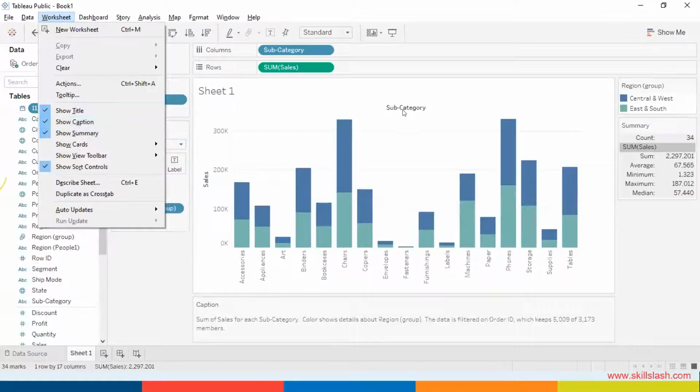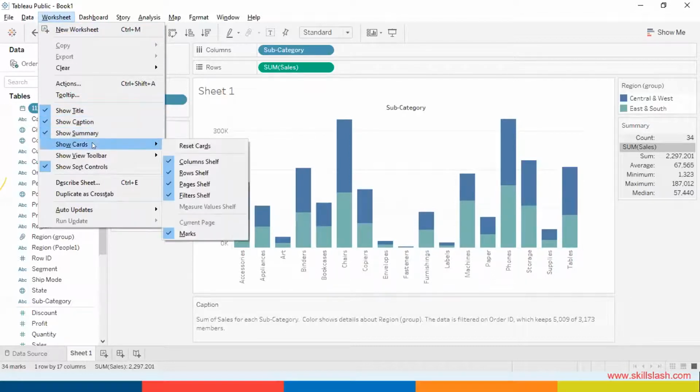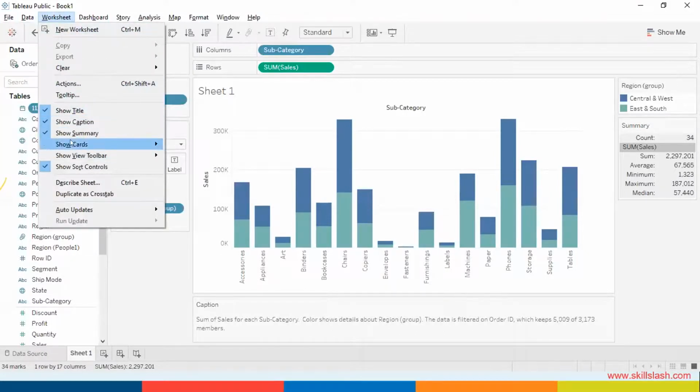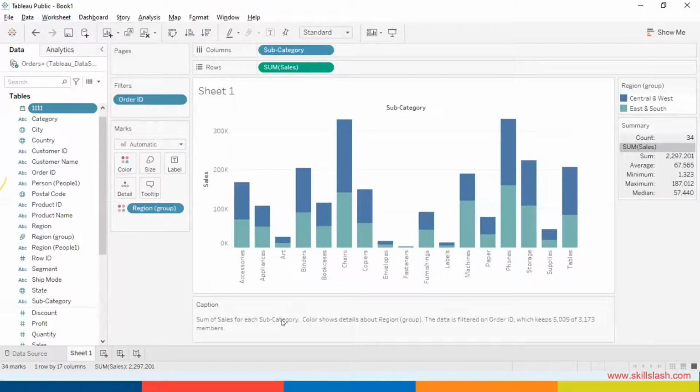The title is something which is coming on the top. Now, any kind of card that you want to make visible or hide, you can do using the option show cards. As you click on show cards, you can see columns shelf, pages shelf, filter shelf. Can you all see this? So these cards can be hidden from here. Can we all quickly try this and write done in the chat? Let me wait for you.